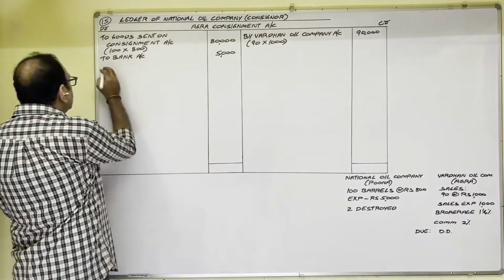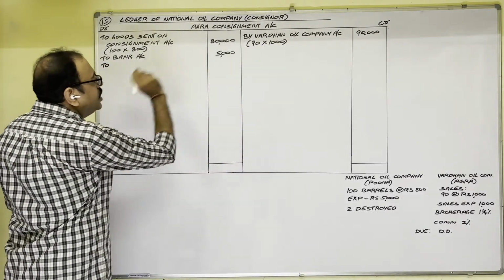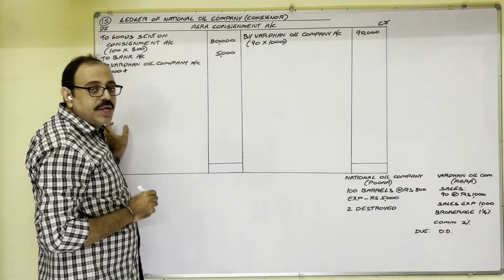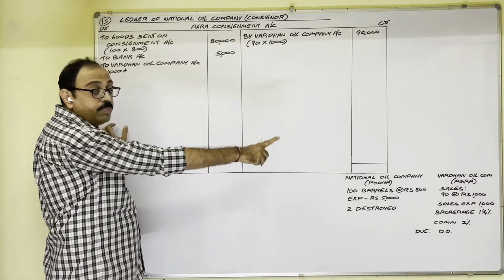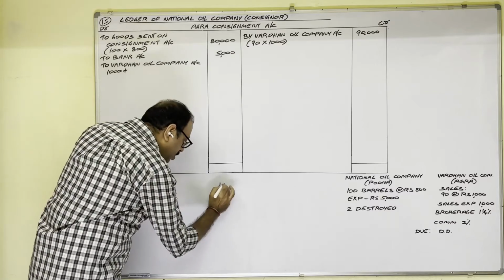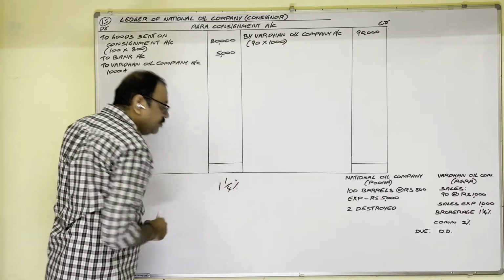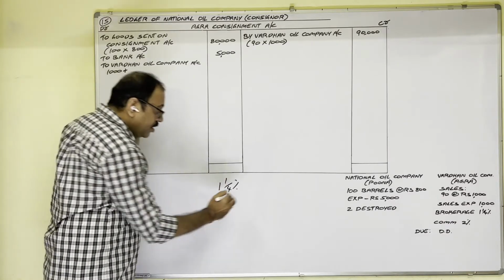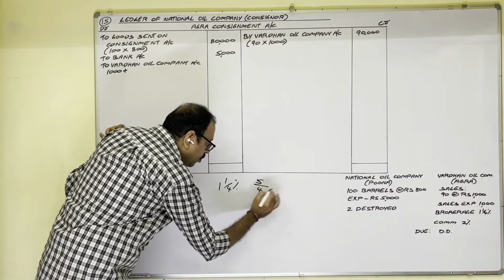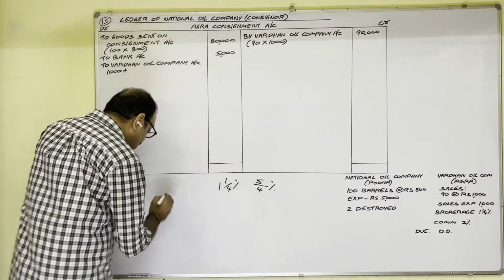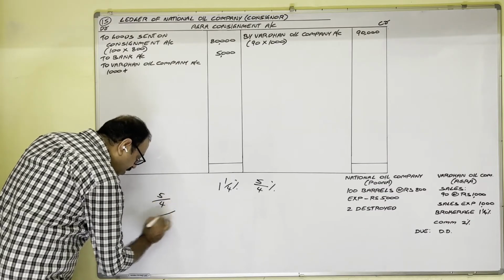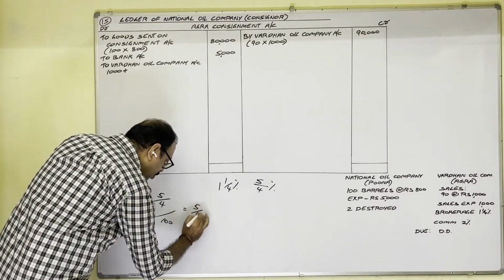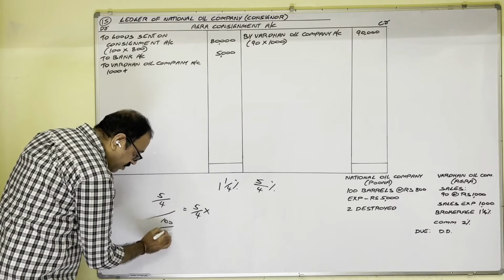So for consignee's expenditure, you have to write consignee's name, Vardhan Oil Company account on debit side. 1,000 rupees plus brokerage on sales, 1/4%. 1 into 4, 4 plus 1, 5. 5 divided by 4%. Nothing but 5 divided by 4 divided by 100. So how to write this? 5/4 into 1/100.